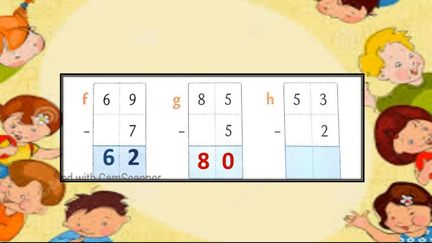There is 3 minus 2. We get 1. 5 minus 0, we get 5. My dear students, this was one part of exercise 7A. In the next lecture, we will continue with the same topic.